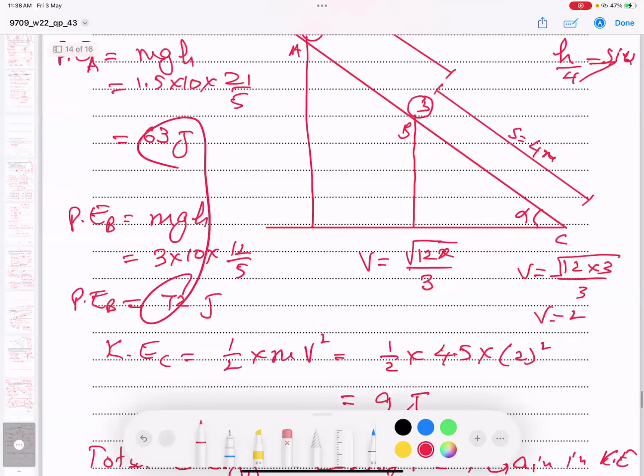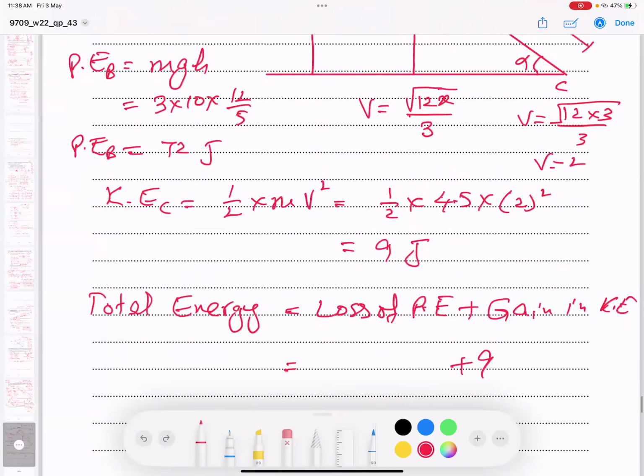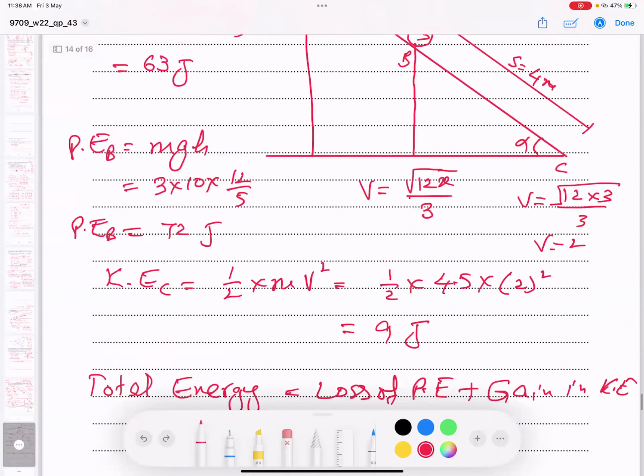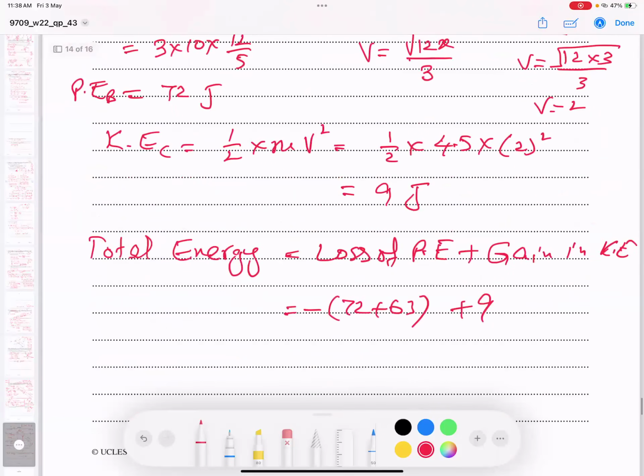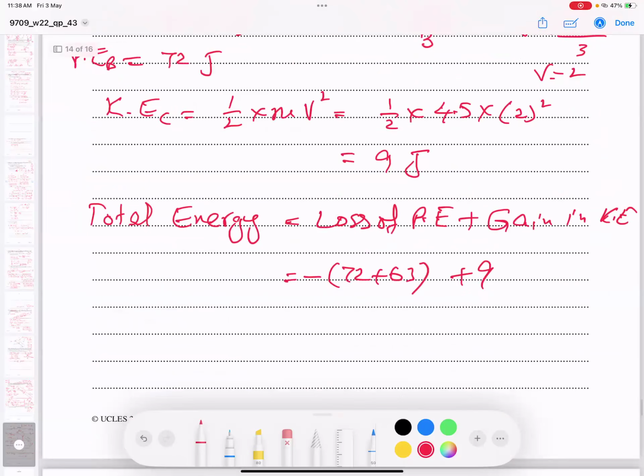And if you add these two potential energies, it is a loss, naturally, so loss means negative 72 plus 63. Let me check 63. Yeah. So 72 plus 63, it is coming negative 135 plus 9, I get negative 126.